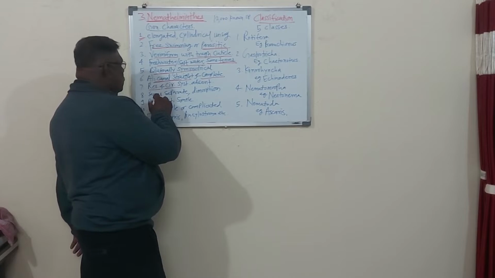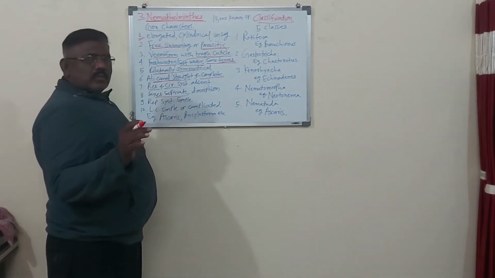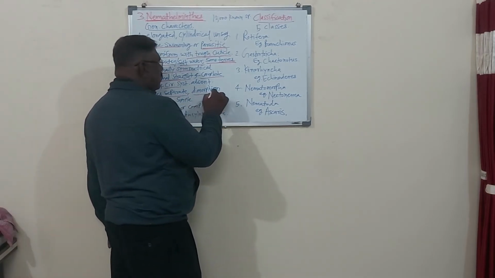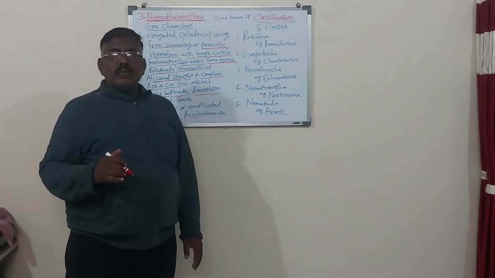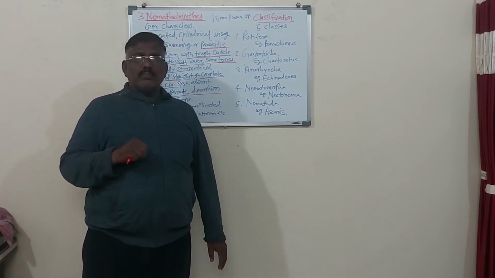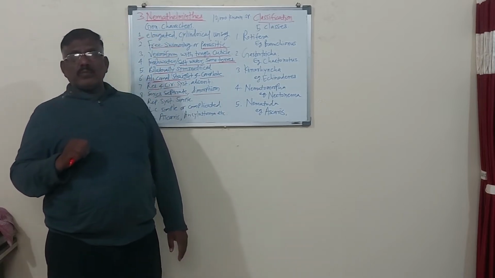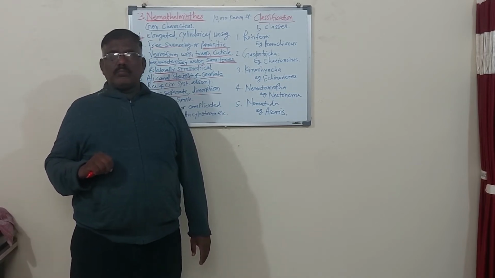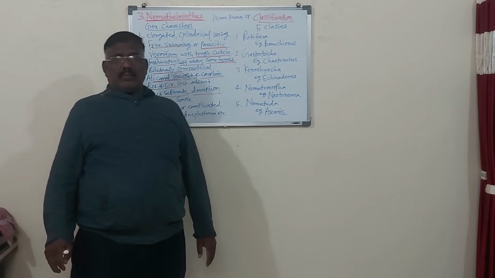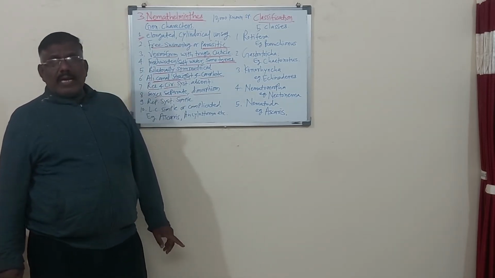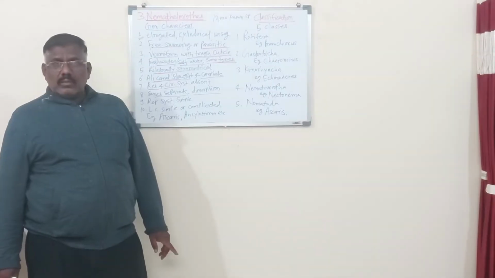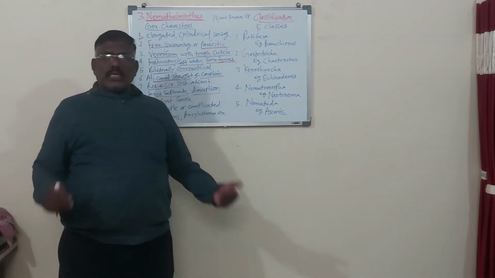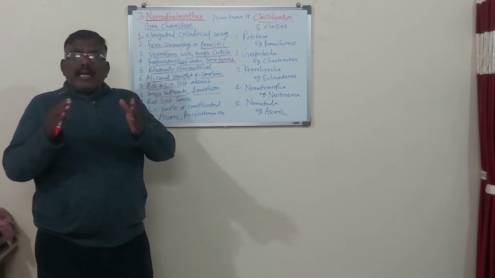Then sexes are separate, male and female. Sexes are separate. And dimorphism. They show dimorphism. What is dimorphism? The question arises, what is dimorphism? We should know and remember what dimorphism is. Dear students, listen here. When male and female, by observation with naked eyes, externally we can identify which is the male and which is the female.